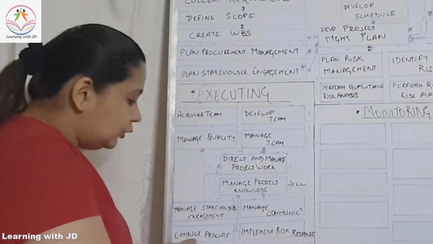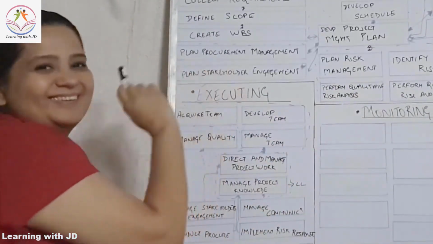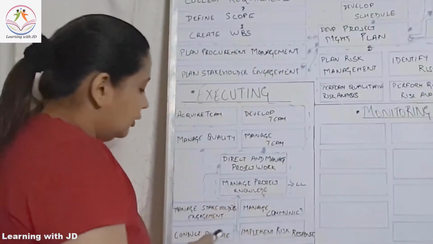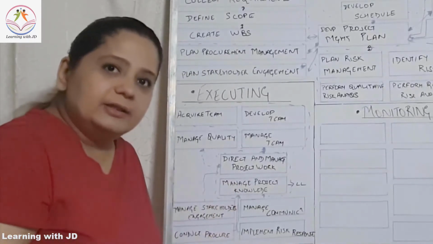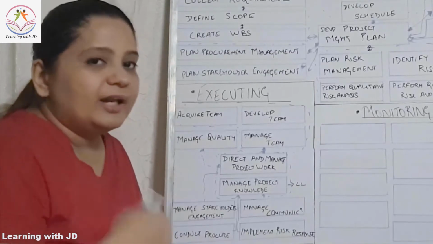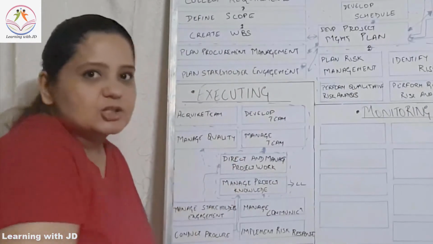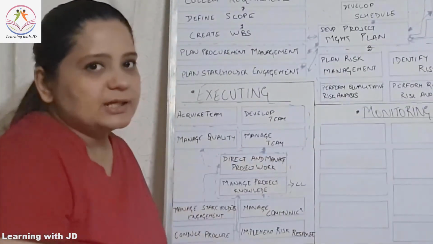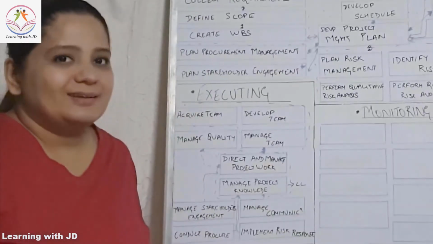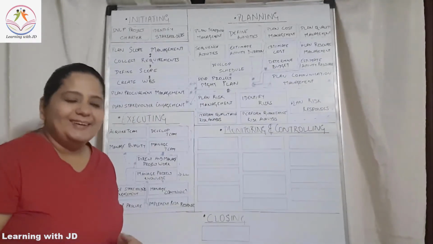Got that? Then you are going to conduct your procurement. Whatever you had planned, where's your procurement here? So your planned procurement management, whatever you had mentioned here, is what you are going to put as a part of the integration. And again, you are managing the stakeholder engagement. Whatever relationship that you have maintained with the stakeholder, whichever has been planned, you have to manage here. You will not do it at the later stage. You will do it there and there itself when you are under the execution phase. Got that? Alright. So let's now move on to monitoring and controlling.